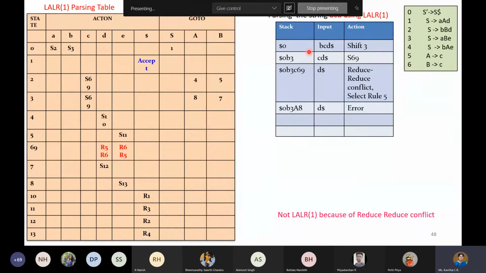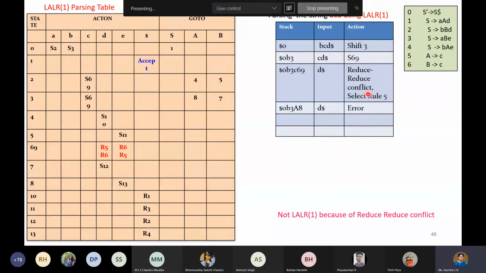Okay, students, this particular string, is it accepted in the grammar or not? Did you check? Please check once whether BCD is accepted or not. It is accepted. Okay, so it is accepted, but according to this, we are getting an error. Do you know the reason why it is happening like that? What can be the reason?